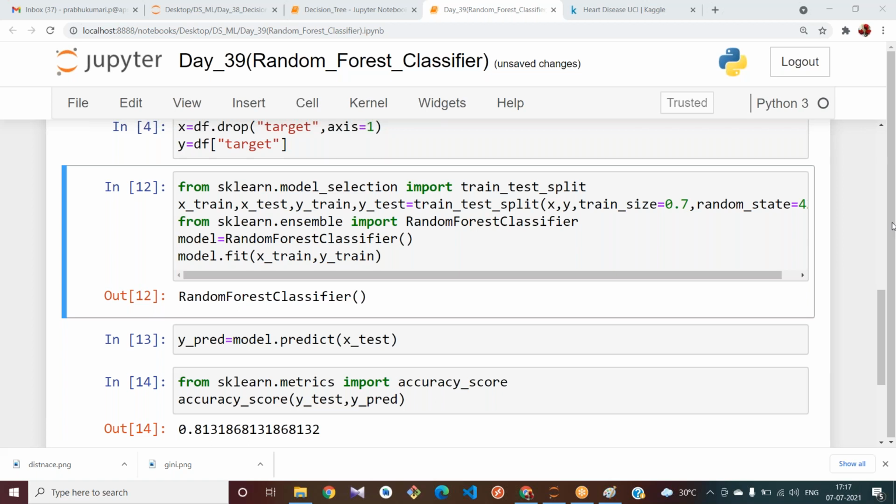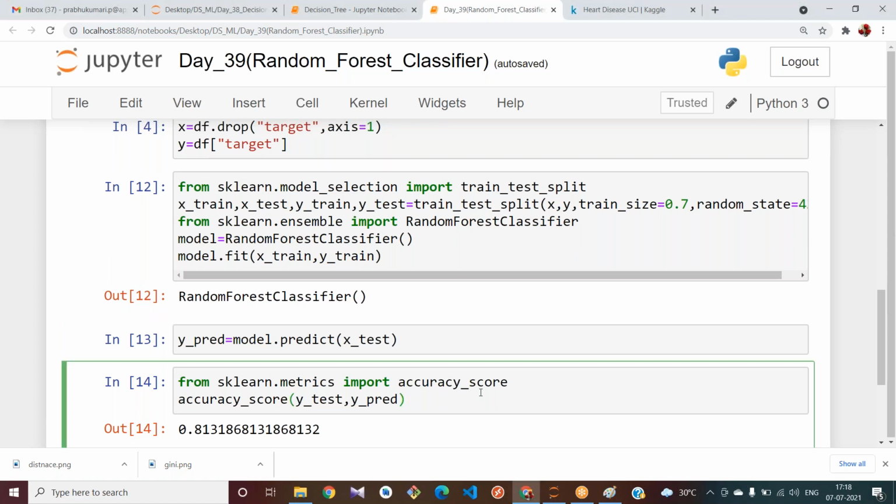I think for random forest, it has been worked better. What about the other students?